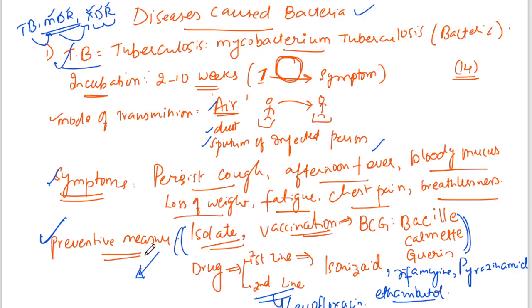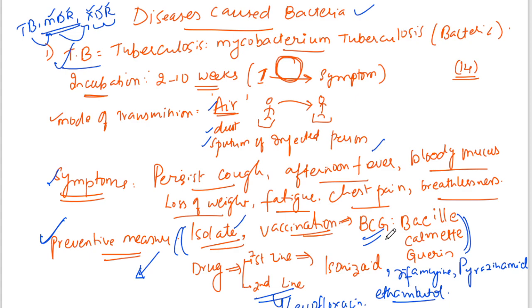And what is the prevention? We need to isolate them, and we should not use their utensils or share any common things. And vaccination: BCG is the vaccine. Bacillus Calmette-Guerin is BCG. This full form has been asked many times in many competitive examinations. For drugs, we use first line drugs and second line drugs. In the first line drugs we use isoniazid, rifampicin, pyrazinamide, and ethambutol.